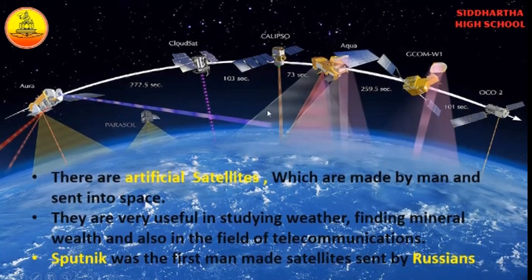What will these satellites do? They are very useful in studying weather, finding mineral wealth and also in the field of telecommunications. Understand, children? What is the use of satellites? To find the weather, to find the mineral wealth on the earth and in the field of telecommunication, these satellites help us. So these are made by man and known as artificial satellites.